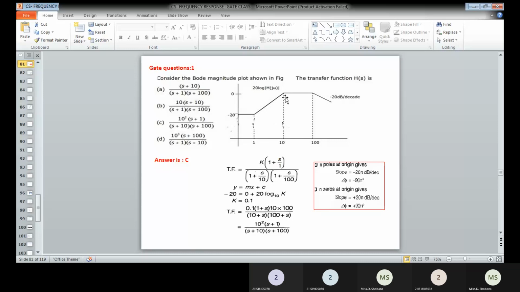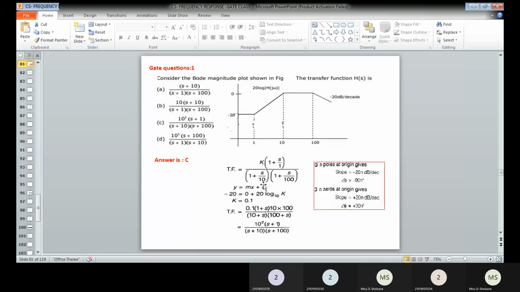The poles of the system are always denoted in the denominator of the transfer function. So we write s plus p in the denominator. But you can also write 1 plus s divided by p, like omega or t. Here we have omega at 10, therefore 1 plus s divided by 10.